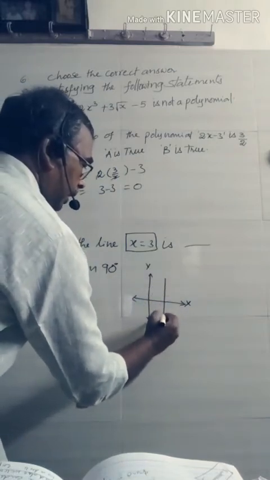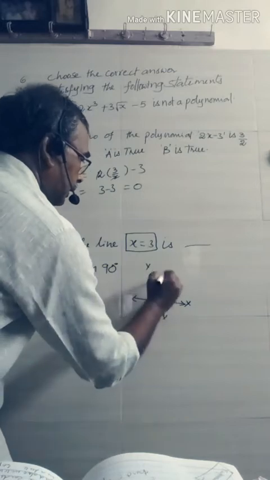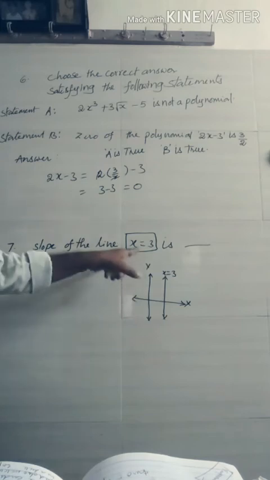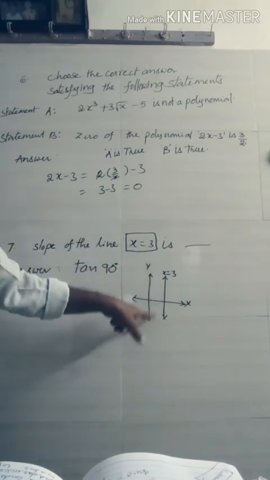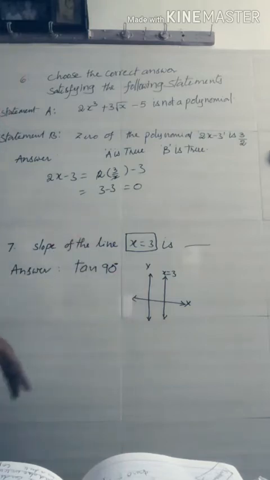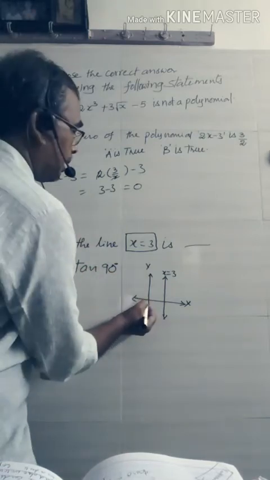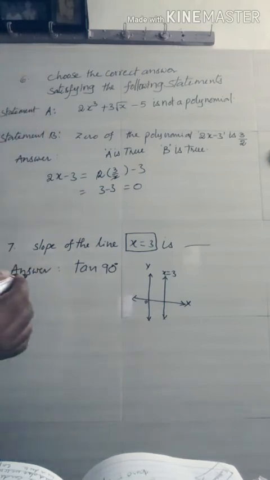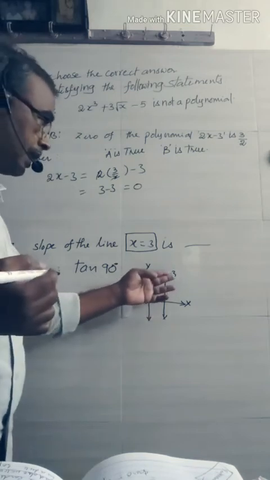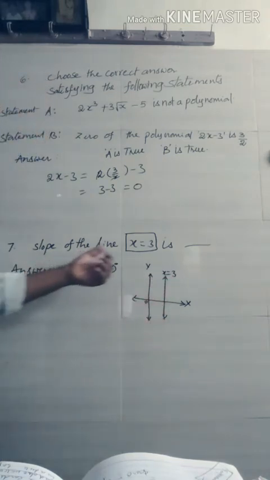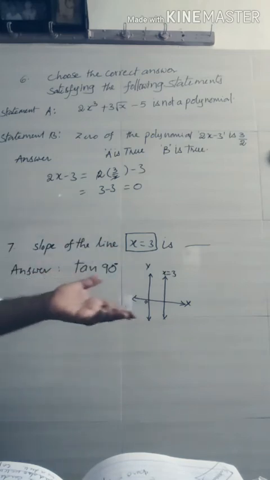It is parallel to the y-axis. That means x is equal to 3 represents a line which is parallel to the y-axis. That means the slope of the y-axis is not defined. Hence, the slope of x is equal to 3 is also not defined. So the answer is not defined. But the answer is not like that.